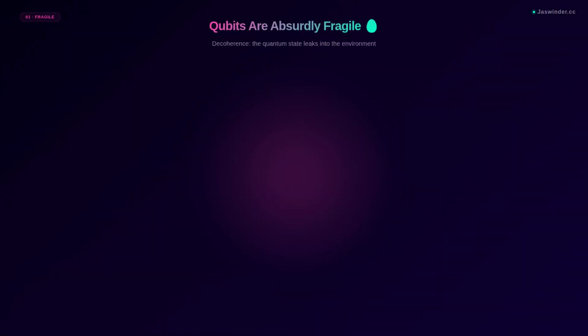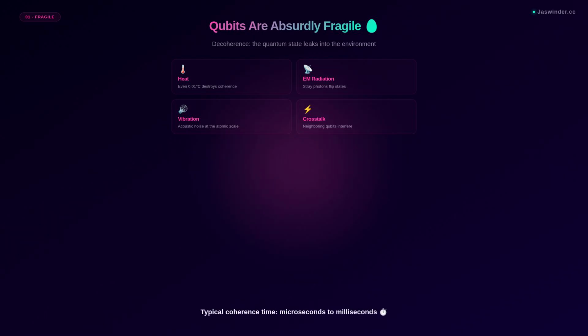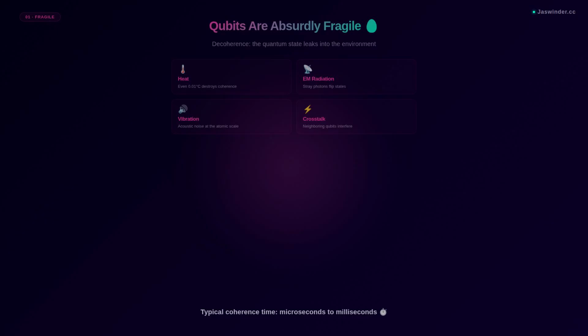Here's the problem. Qubits lose their quantum state constantly. Heat, electromagnetic radiation, vibrations, even neighboring qubits interfere. This is called decoherence. The quantum information leaks into the environment. Typical coherence time, microseconds to milliseconds. That's how long you have before.